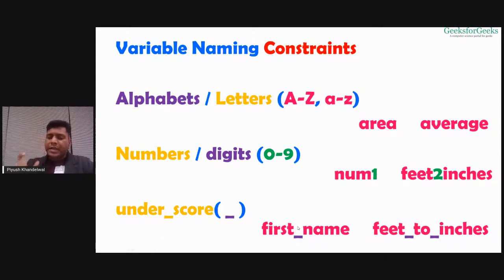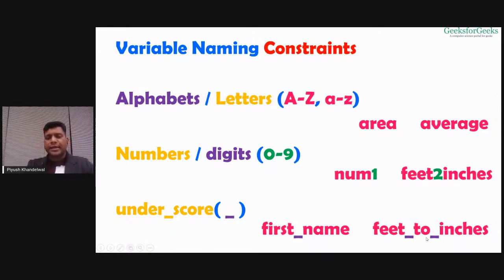So here first_name, in which first and name are separated by a simple underscore. Feet_to_inches, this is also a valid variable name, where feet, to, and inches are separated by underscores.